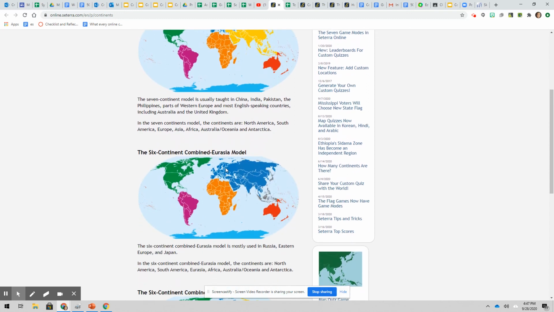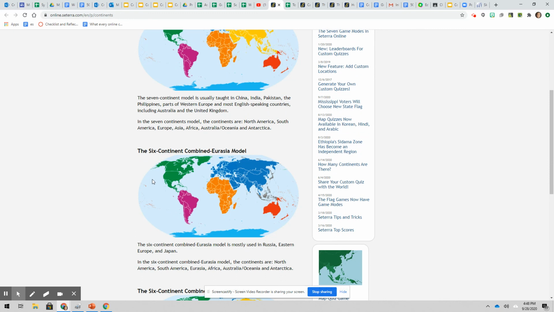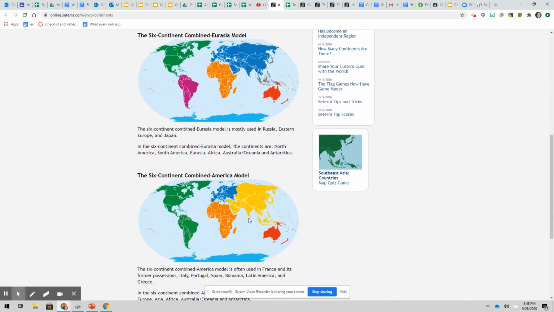There is the 6-continent combined Eurasia model, which includes Europe and Asia as one continent. And then finally, there's a 6-continent combined America model, which has North and South America included as one continent, and the rest the same.